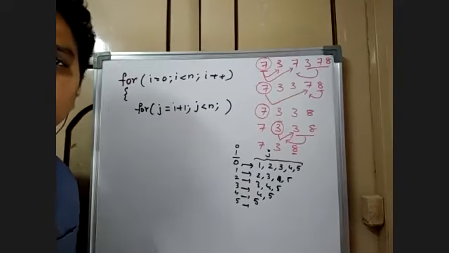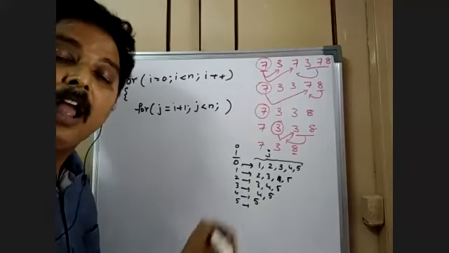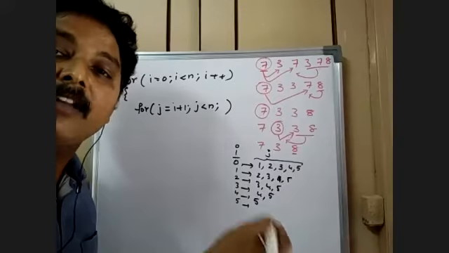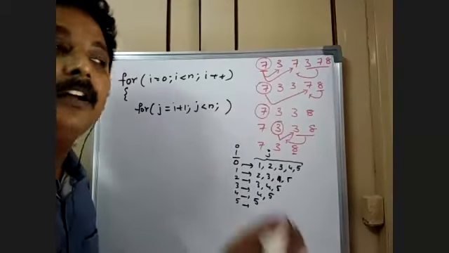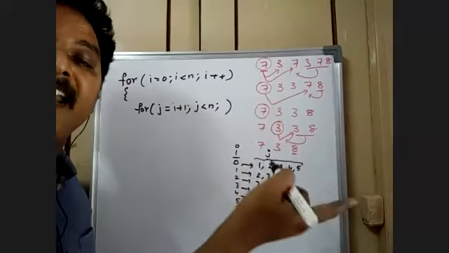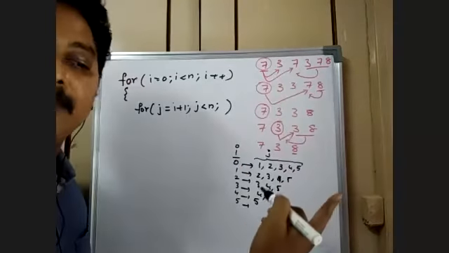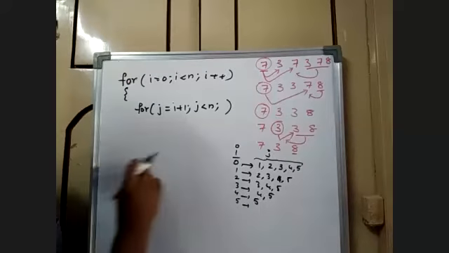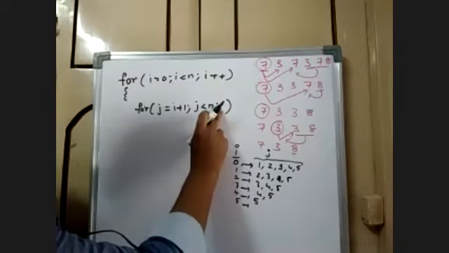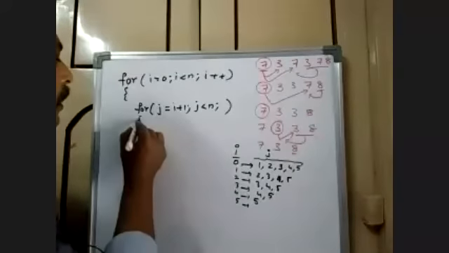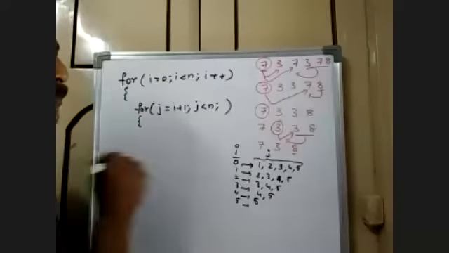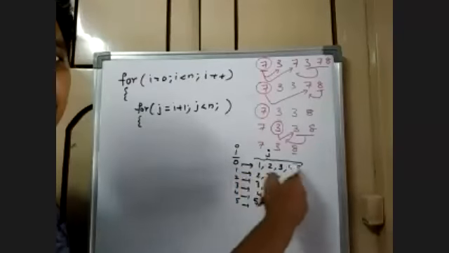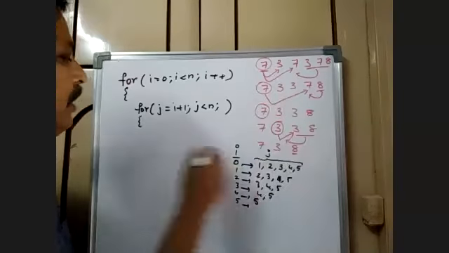The reason I don't write j plus plus here is that I don't know whether the element is a duplicate or not. Without knowing, how can I increment? I cannot increment. Later, when the duplicate element is removed, then I go for the next element. So I just leave j plus plus here. Please see this: j plus plus will be written afterwards. Now you are supposed to compare i with all the j. Please try to understand.